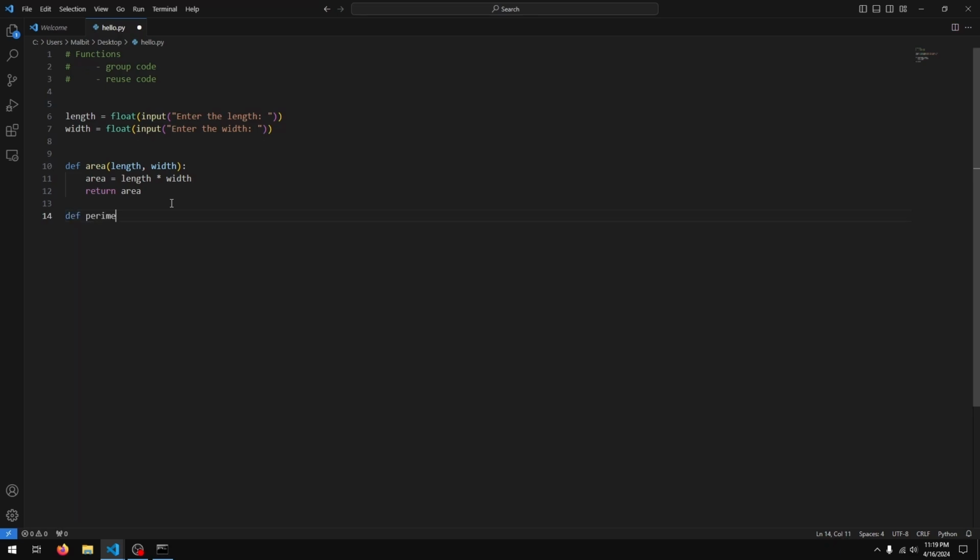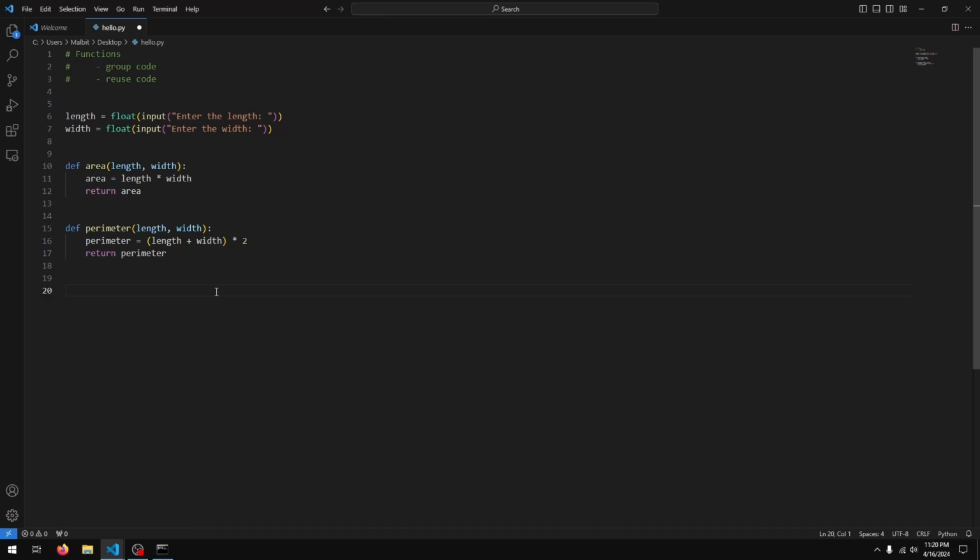I'm gonna do def perimeter, same thing, length and width, and we can say perimeter equals length plus width times 2. Now be careful to add parentheses with the length plus width because of BEDMAS/PEMDAS rules. I'm gonna do return perimeter. Awesome. So we have our two functions.